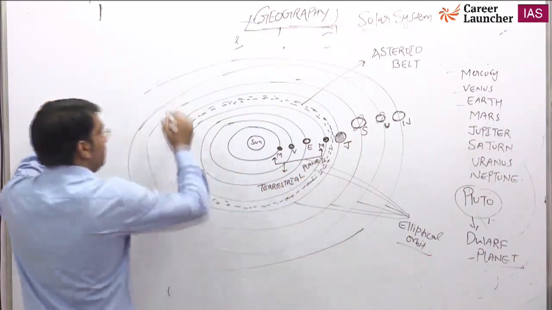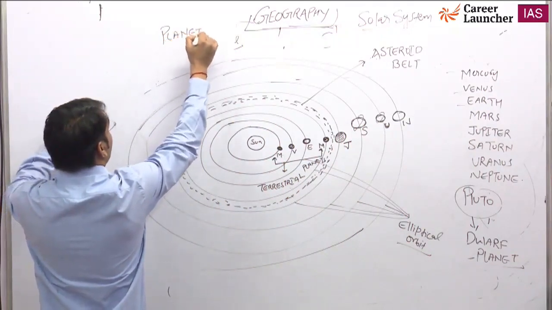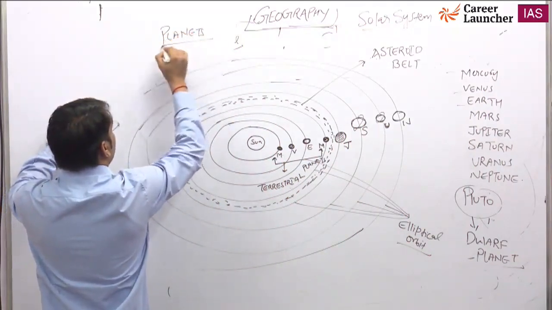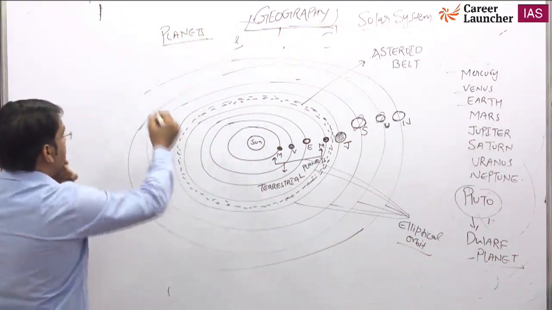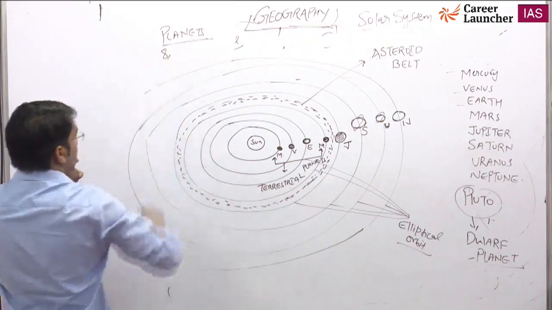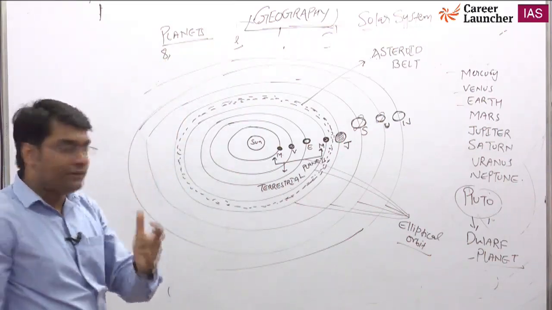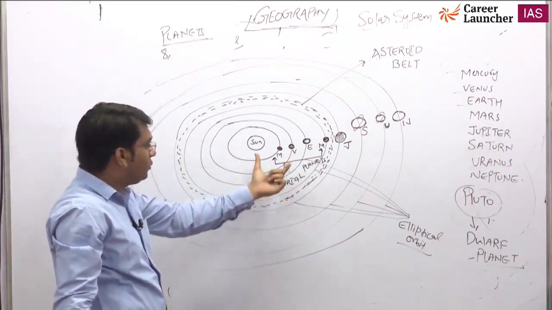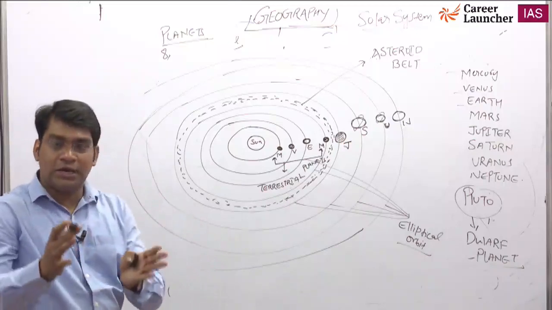When we talk about planets, total 8 planets are there in our solar system, and there are 2 categories. One is the planets very close to the Sun: Mercury, Venus, Earth and Mars.